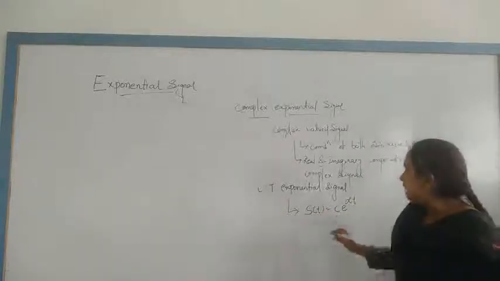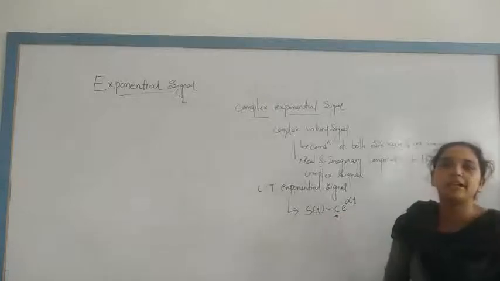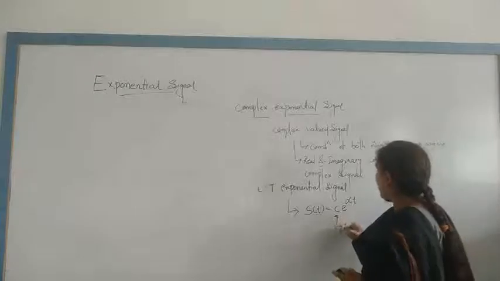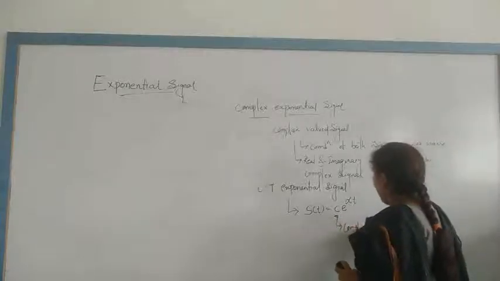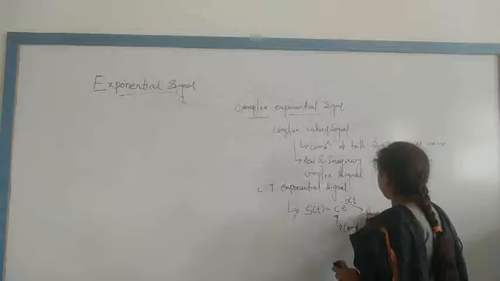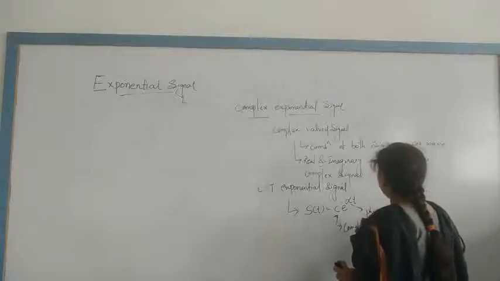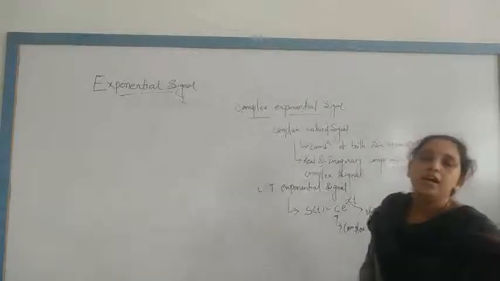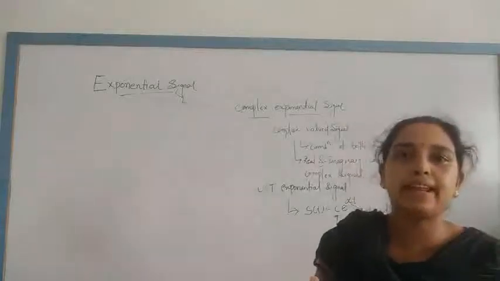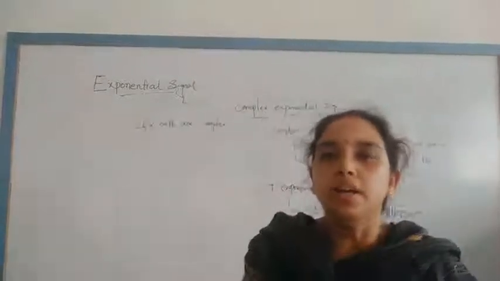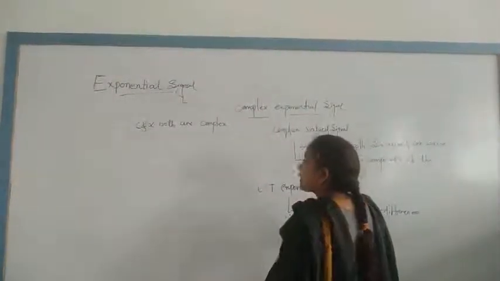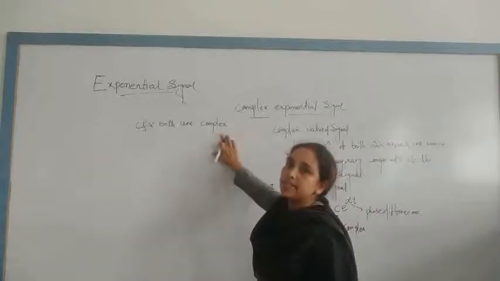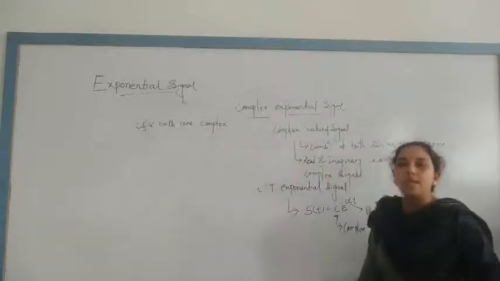Here c is complex, and this is a phase difference. Right now I am writing, then I will discuss. Here both c and alpha are complex.